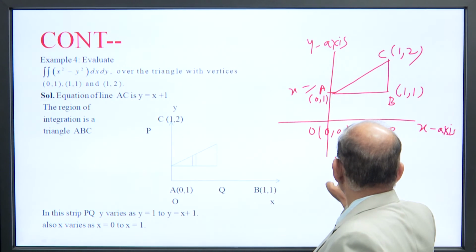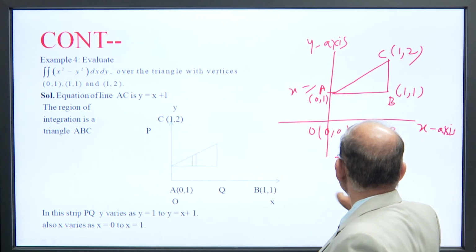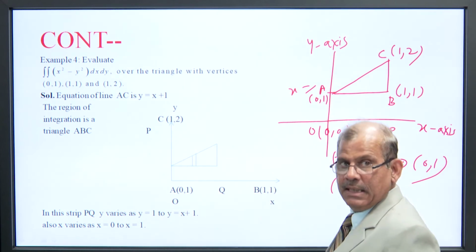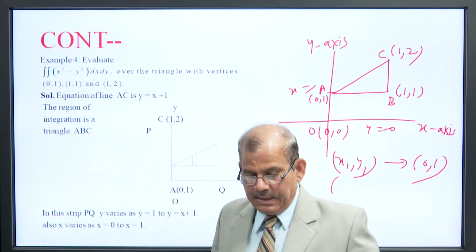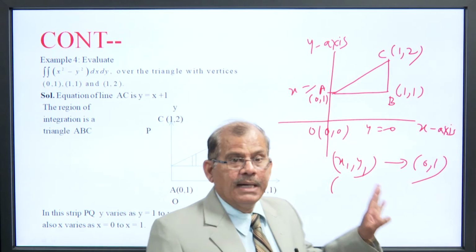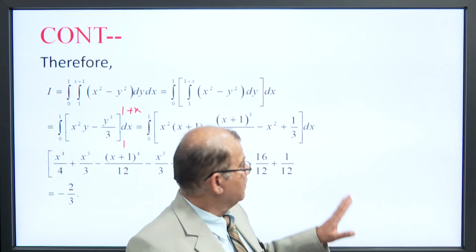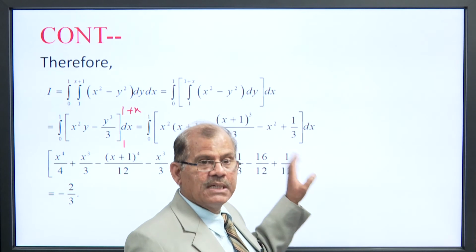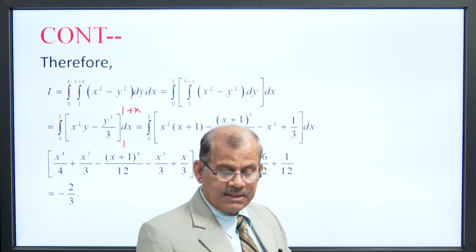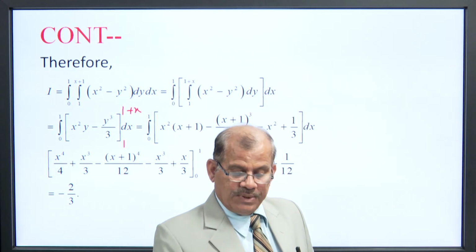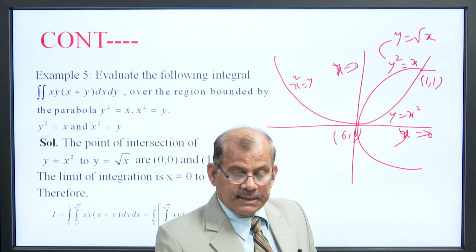Taking x1 y1 as the point 0 1 and x2 y2 as this point, we find the region of integration. We have to integrate first with respect to y, since y has variable limit and x has constant limit. Then we integrate with respect to x, and the result is this.